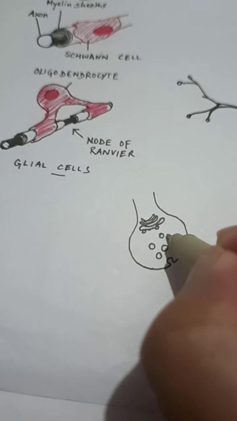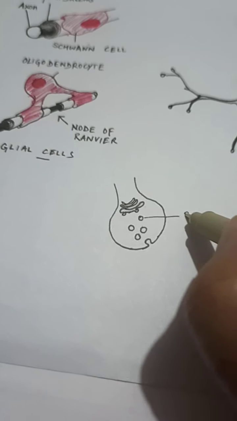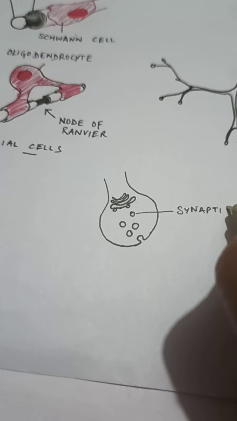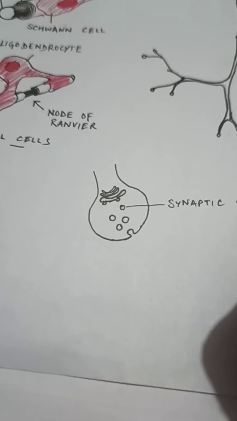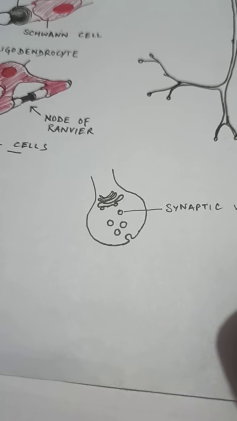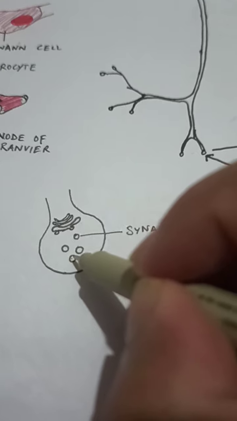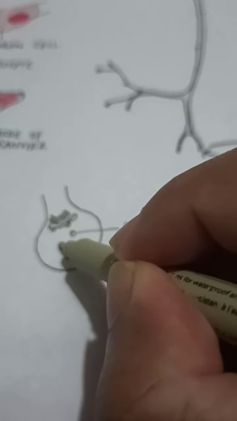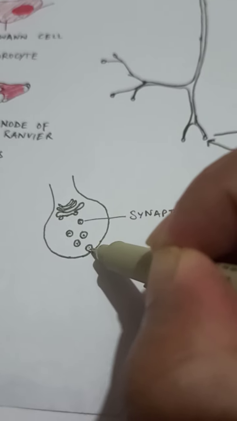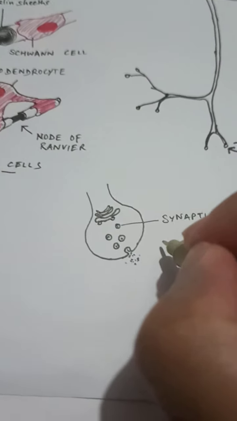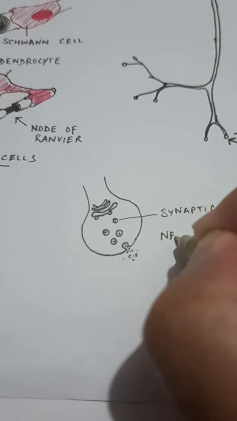These vesicles are called the synaptic vesicles, and they are responsible for secretion of the specific chemicals known as neurotransmitters.